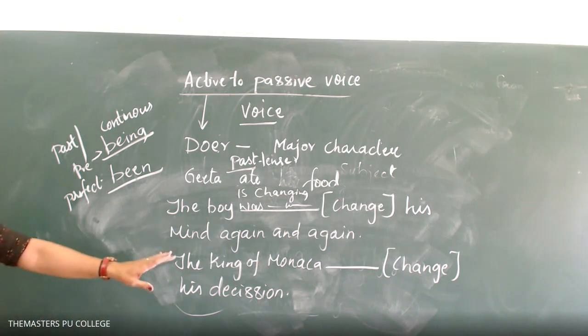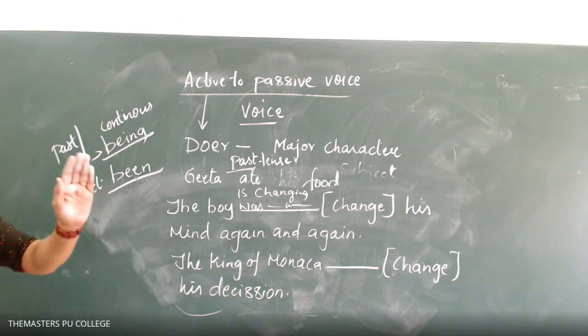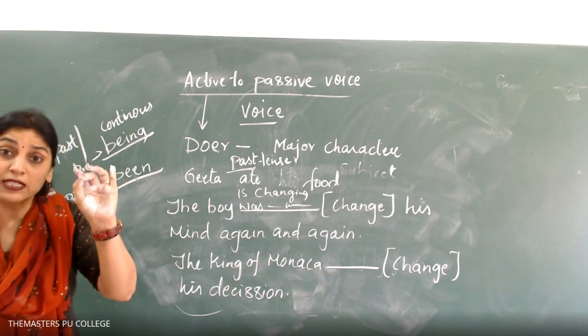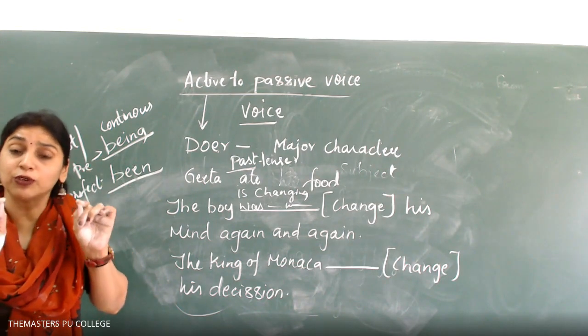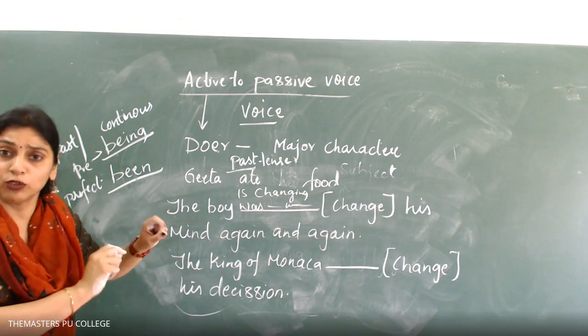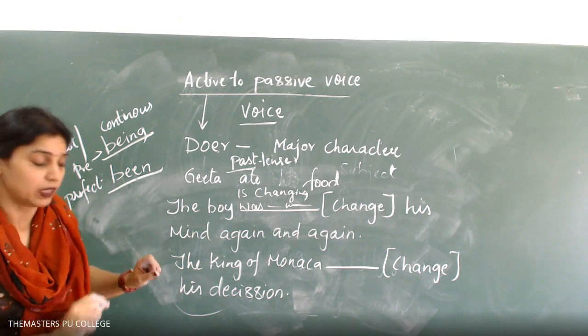The Kingdom of Monaco dash this decision. We know that the whole lesson is in past tense. Unless and until they have given you the active form of it, you have to always take this as a past form. How is it?